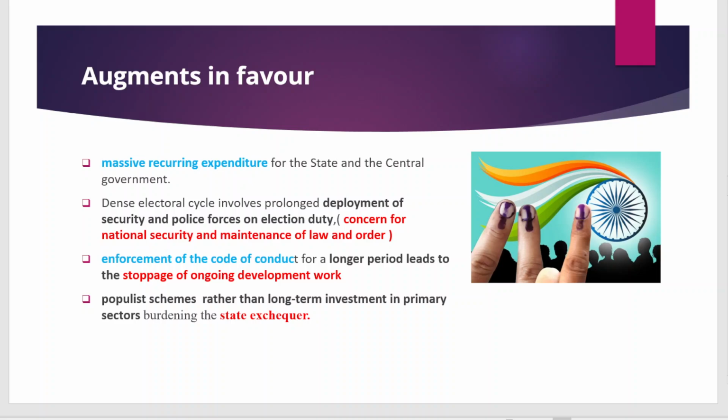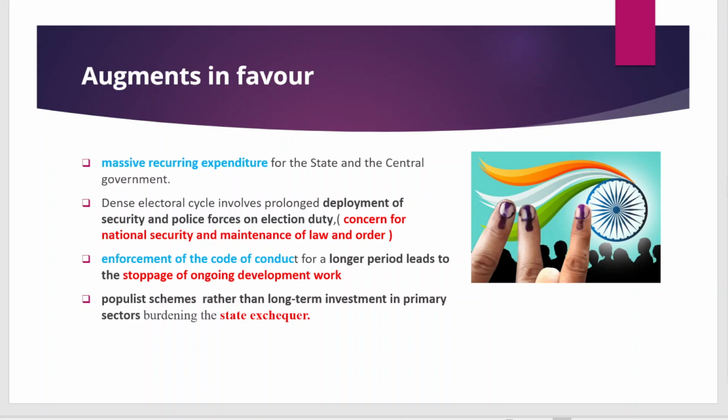Also the officers under the administration get recruited and deployed. This can lead to concern for national security and maintenance of law and order. So simultaneous elections can give respite from this issue, along with the enforcement of the code of conduct, which leads to the stoppage of ongoing developmental projects or new projects, because it is against the model code of conduct.